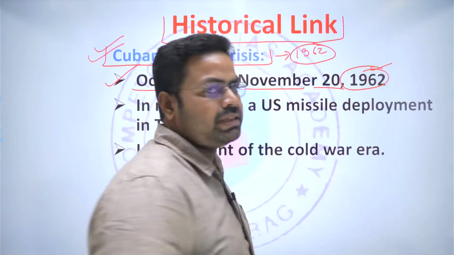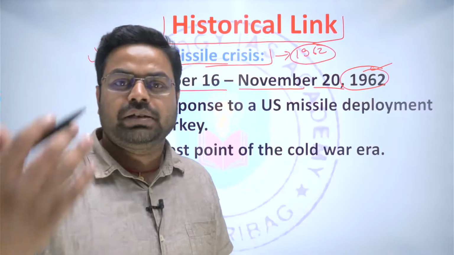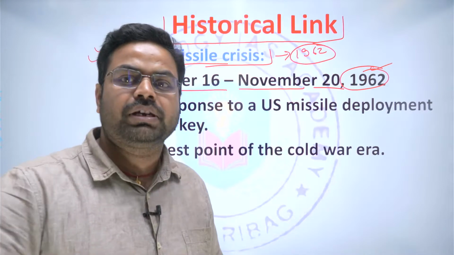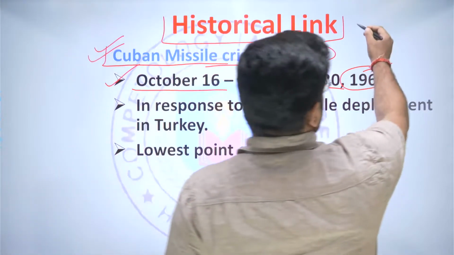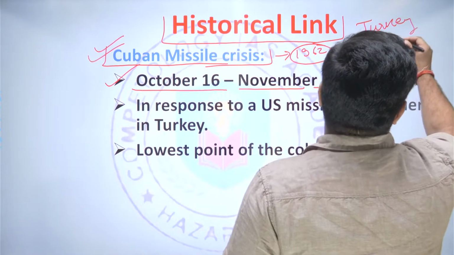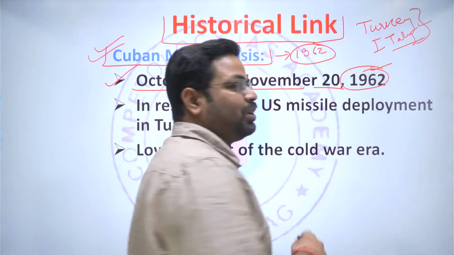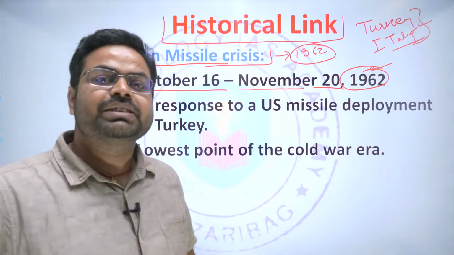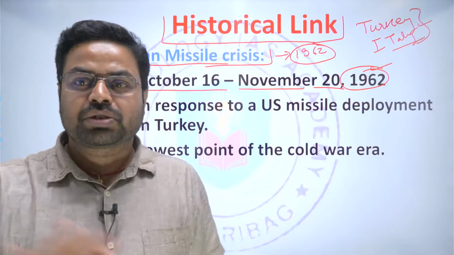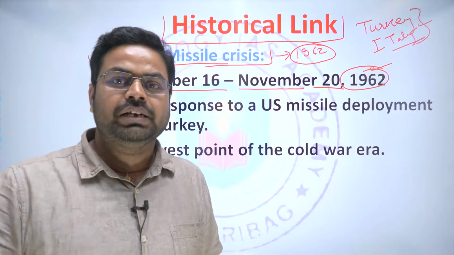the 1962 Cuban Missile Crisis, the United States had already established its nuclear weapon arsenal. Its missiles had already been placed in Turkey and Italy, and those were pointed towards Russia. So Russia was already fearful of these missiles. Russia was constantly saying that the United States should remove these nuclear missiles from Turkey and Italy.